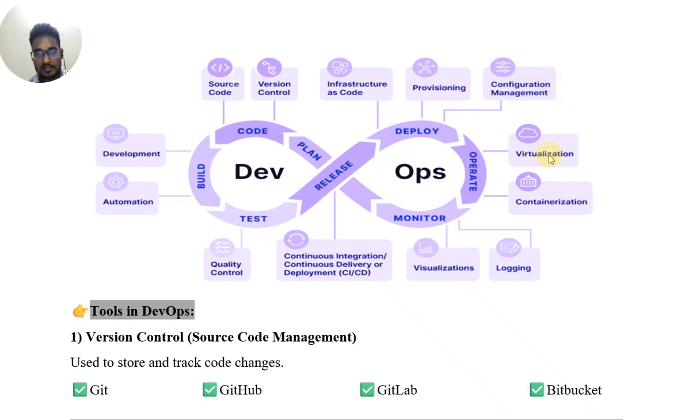Operate is virtualization and containerization. Monitor is virtualization and logging. These tools form the step-by-step control system.